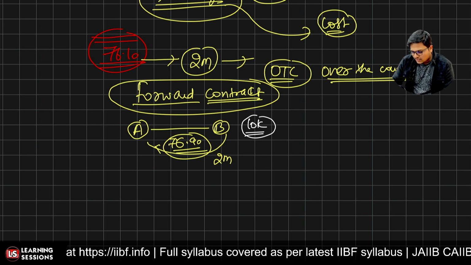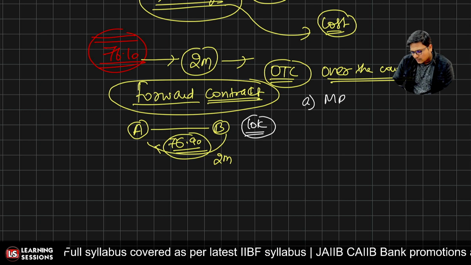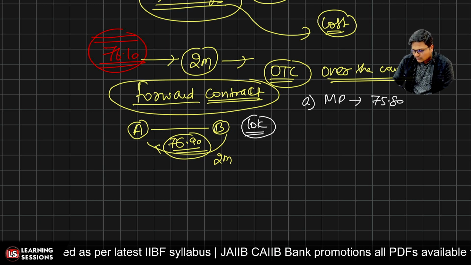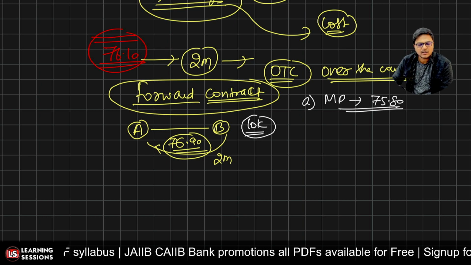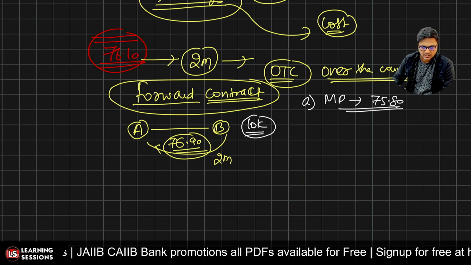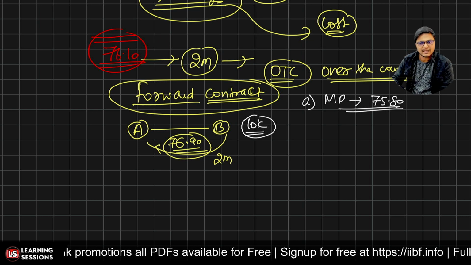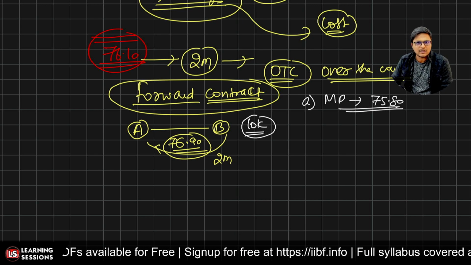Okay. Now the first scenario: after 2 months, the market price of the USD is 75.80. The price is lower, but I'm already under a contract and I have an obligation to buy 10,000 USD from B only. Here the price is lower, but I still have to abide by the rules and go with the agreement.